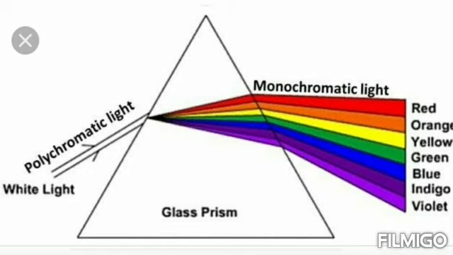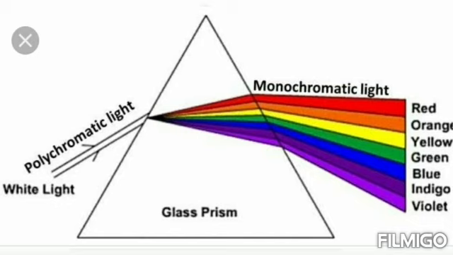Next one is dispersion of light. When a beam of white light is refracted through any transparent medium such as glass or water, it is split into its component colors. This phenomenon is known as dispersion of light. Here white light passes through this glass medium, this prism. What happened? It is split into its component colors. This phenomenon is called dispersion of light.